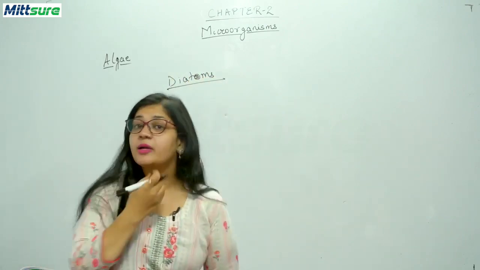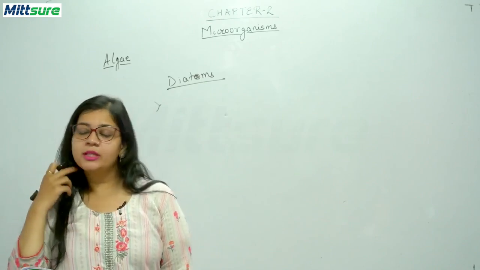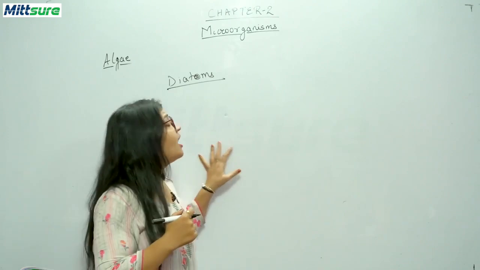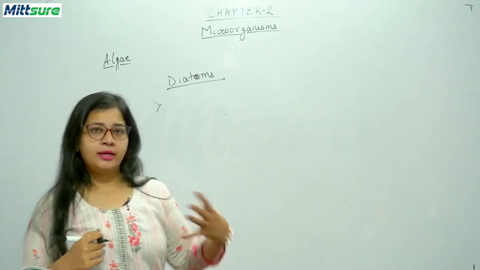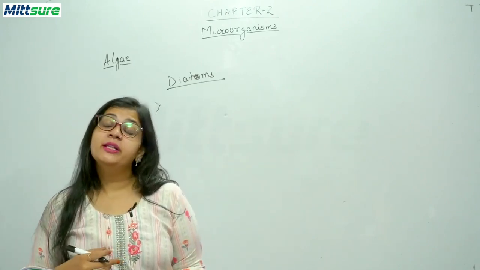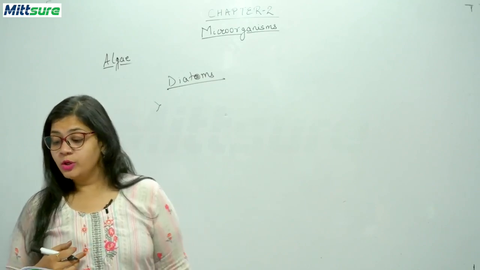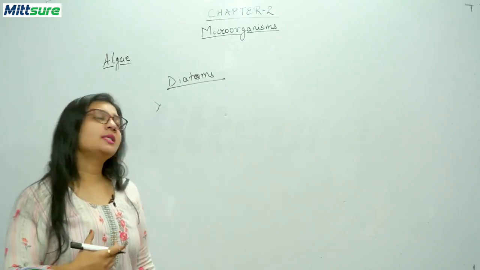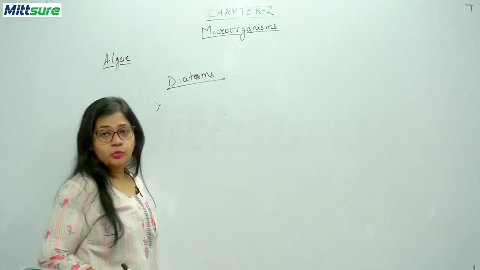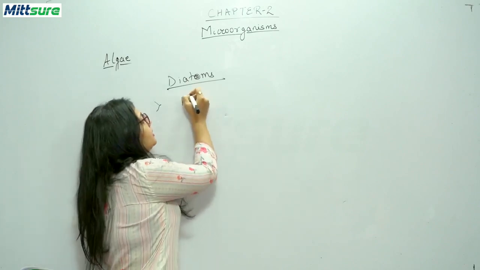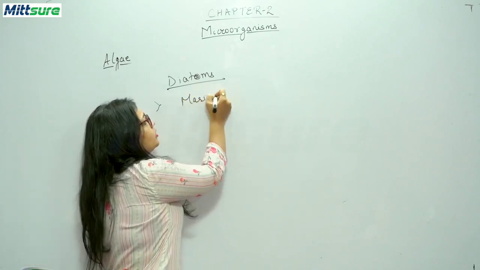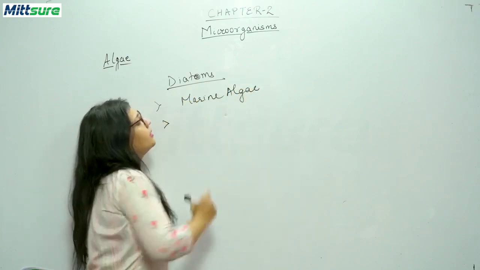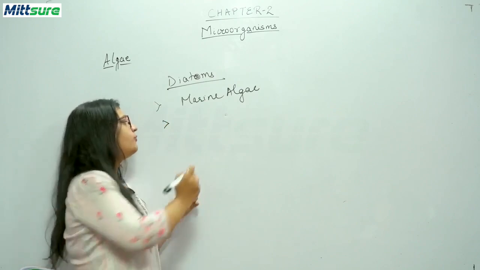Now diatoms are marine algae, because they are present in water, and because they are marine algae, they are very light in weight and they can float in water also, due to the presence of light storage fats along with silica. What happens, these diatoms are called marine algae also. इन्हें marine algae भी कहते हैं. And these marine algae can float in water.